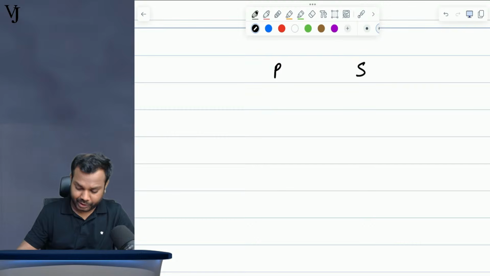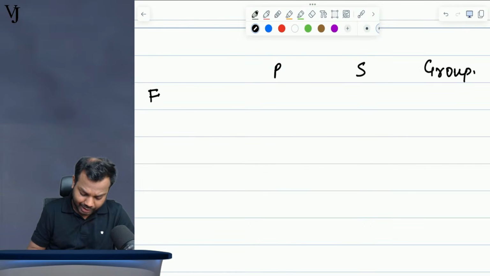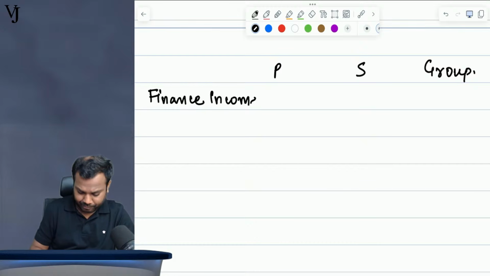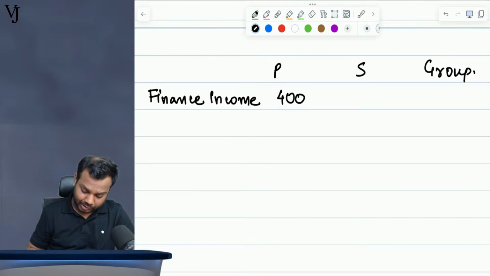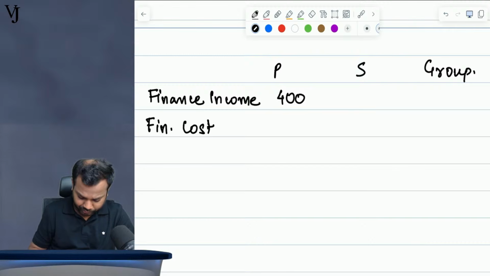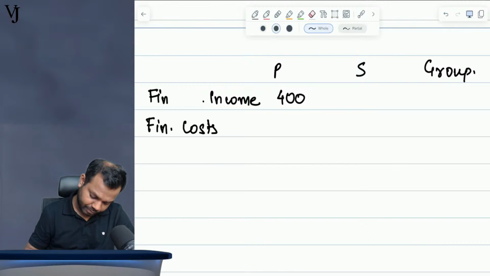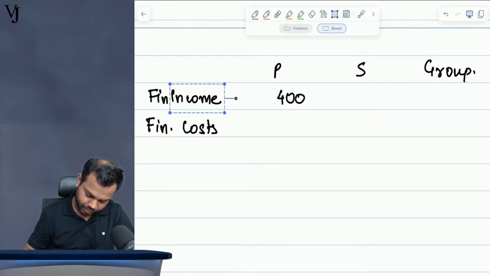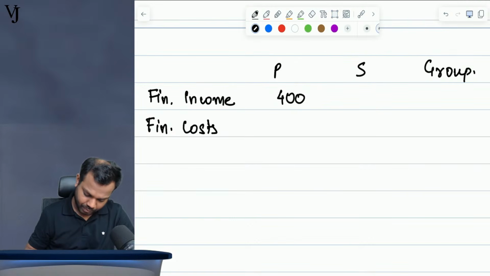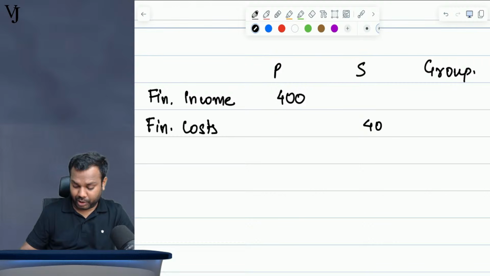Parent and subsidiary, in the group. Parent would have recognized a finance income of 400. Okay, and subsidiary would have recognized a finance cost of 400.